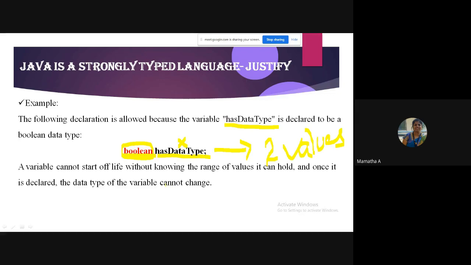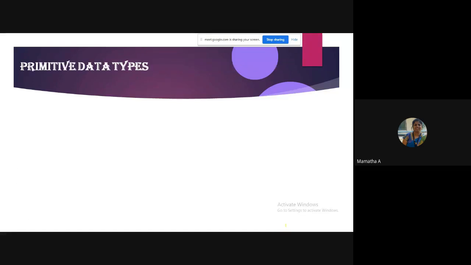You cannot change this to some other data type. So, a small example which I have just given here. Once the variable is declared, it can take only two values, one is true, the other is false. You cannot take any other values. That's how it is a strongly typed language.